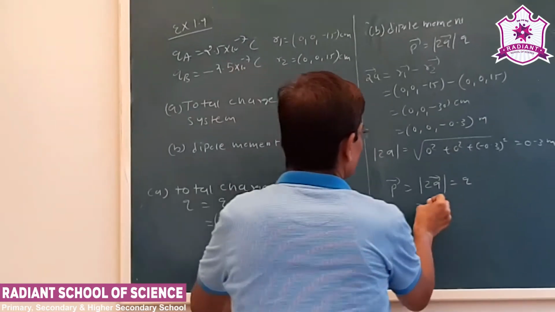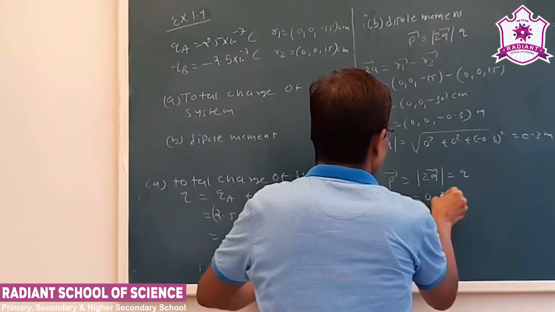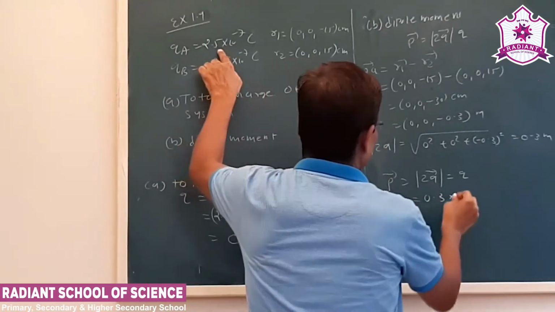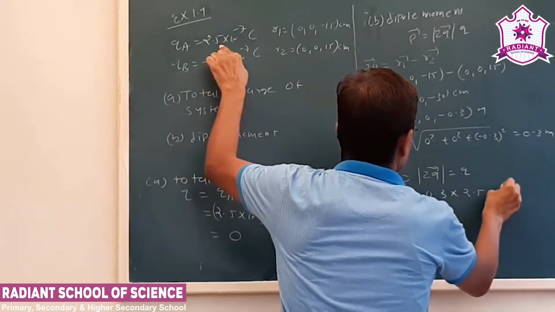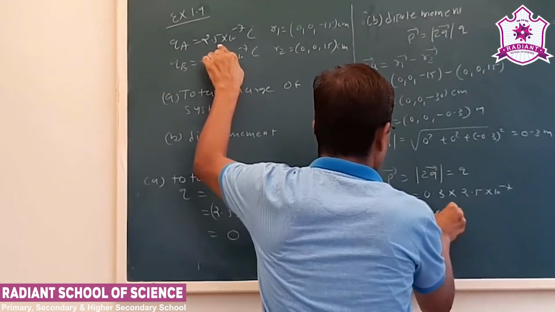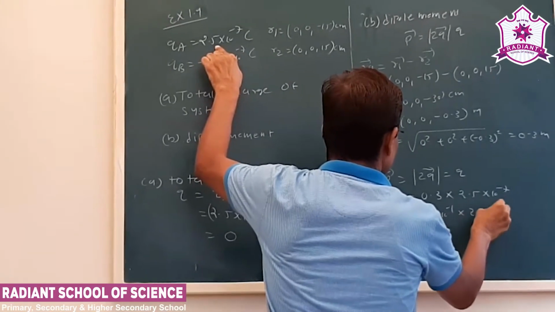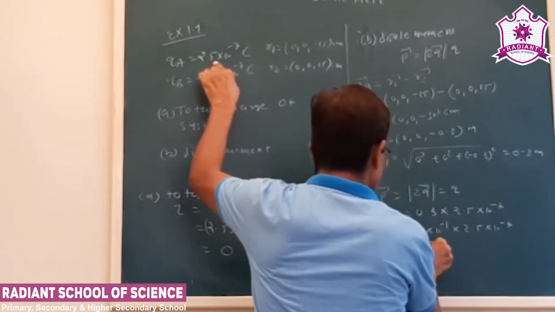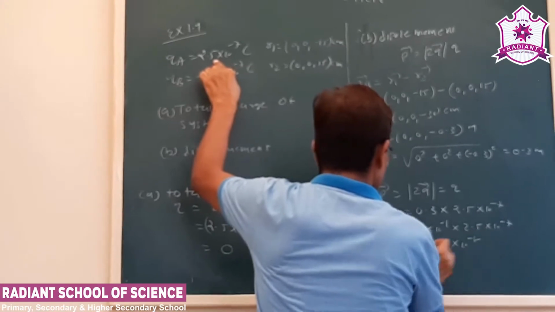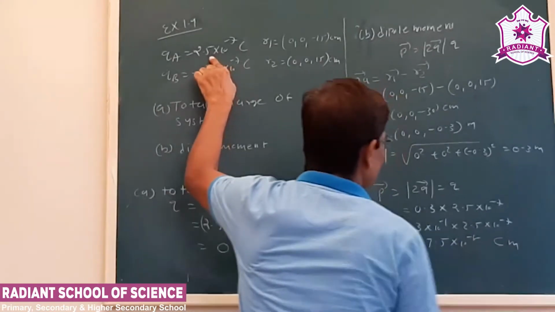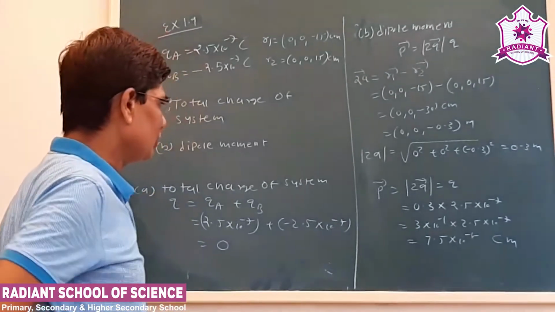2A is 0.3 into the charge 2.5 into 10 to minus 7. That will make 3 into 10 to minus 7. The unit is coulomb meter. Now what about the direction?